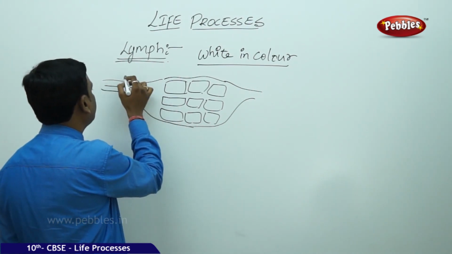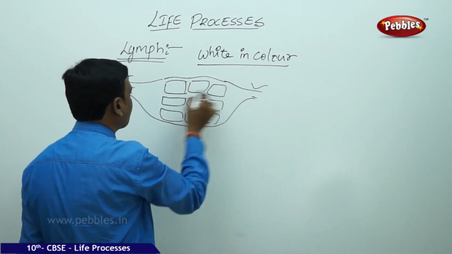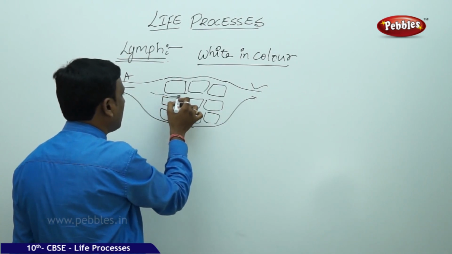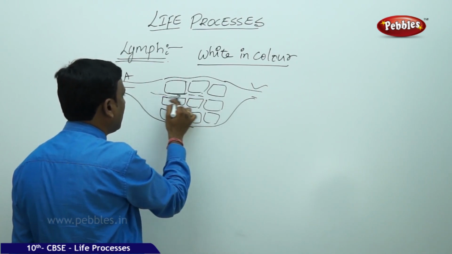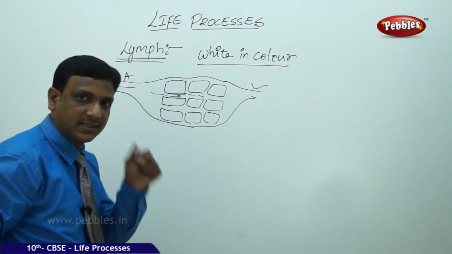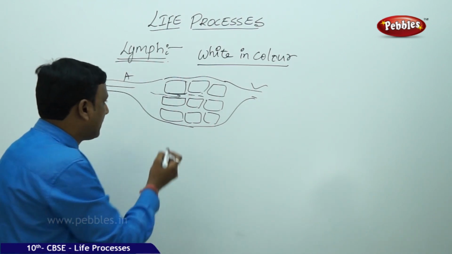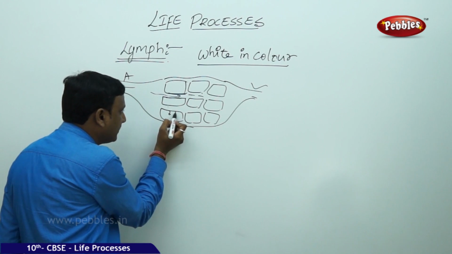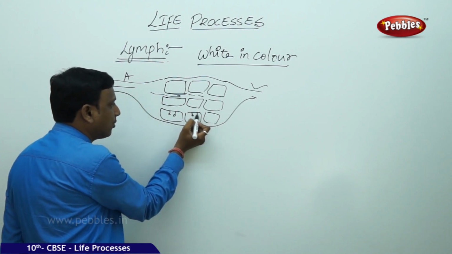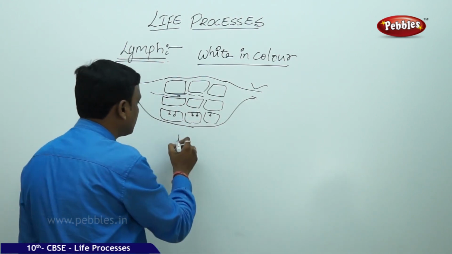Just think this is an artery, this is a vein. So the blood is supplied, and it passes through these capillaries. These fine tubes are capillaries. The capillaries are connected to the cells. So what happens? From these capillaries, some fluid, some plasma, escapes out into the intercellular spaces.